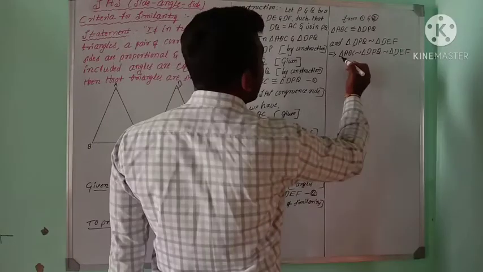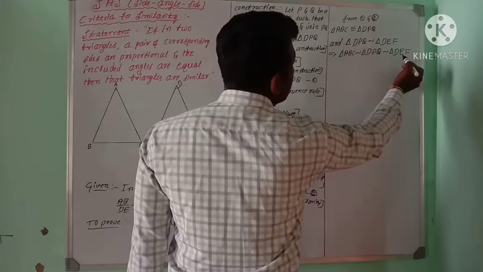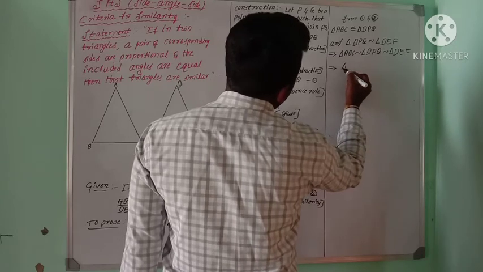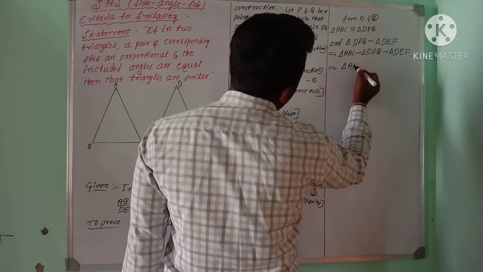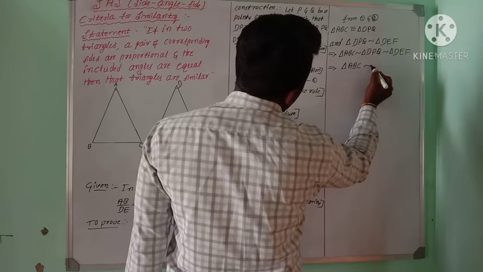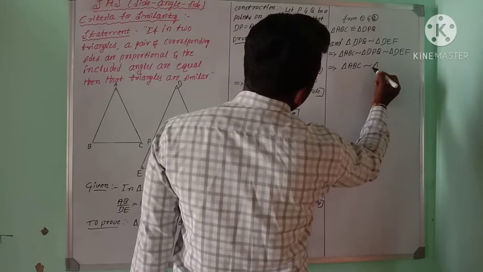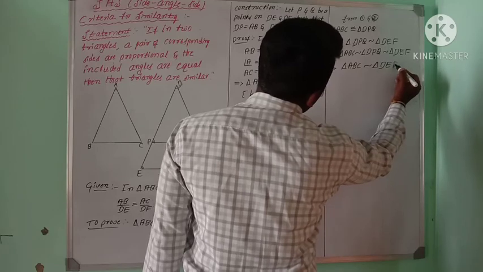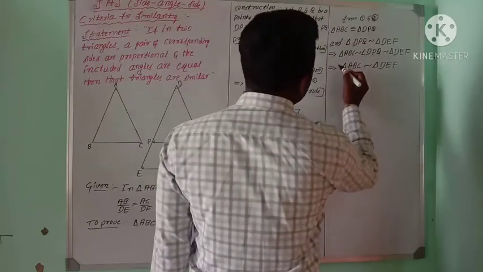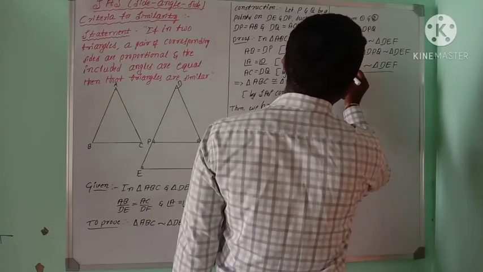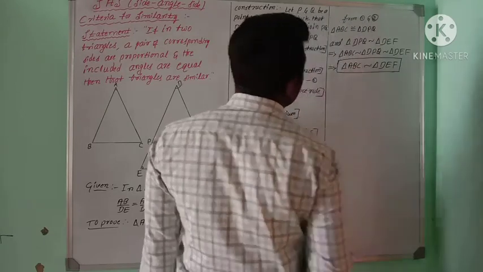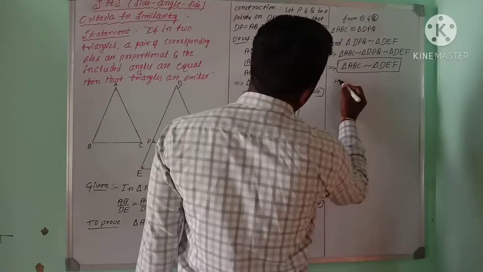Obviously, triangle ABC is similar to triangle DEF. This is our proving part. Hence proved.